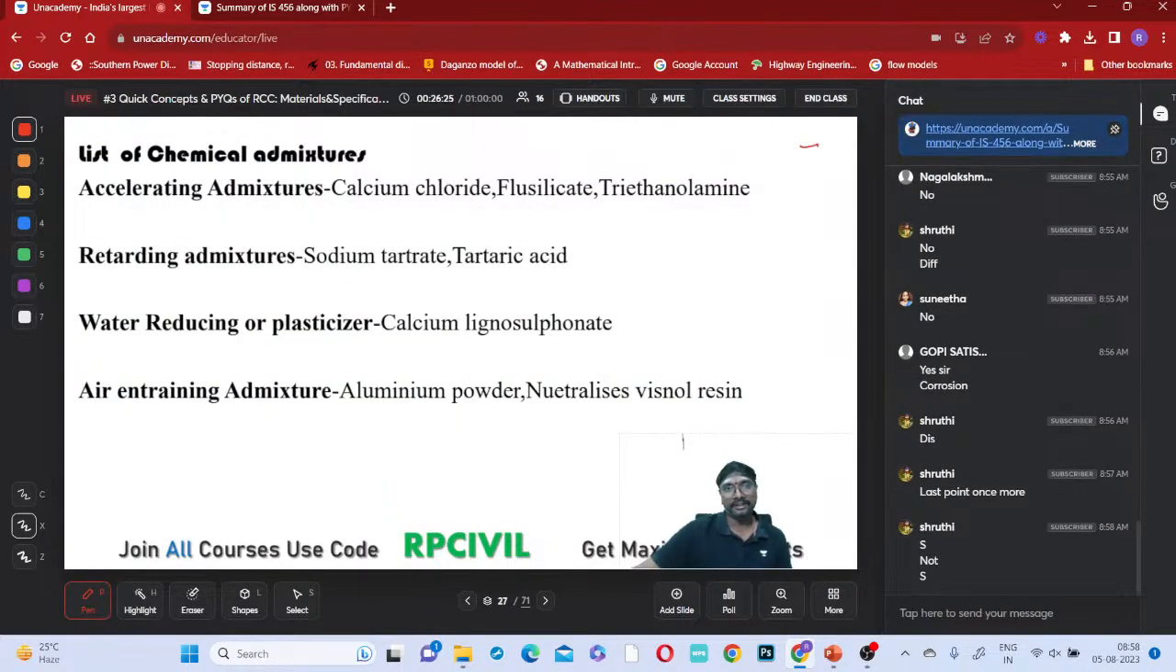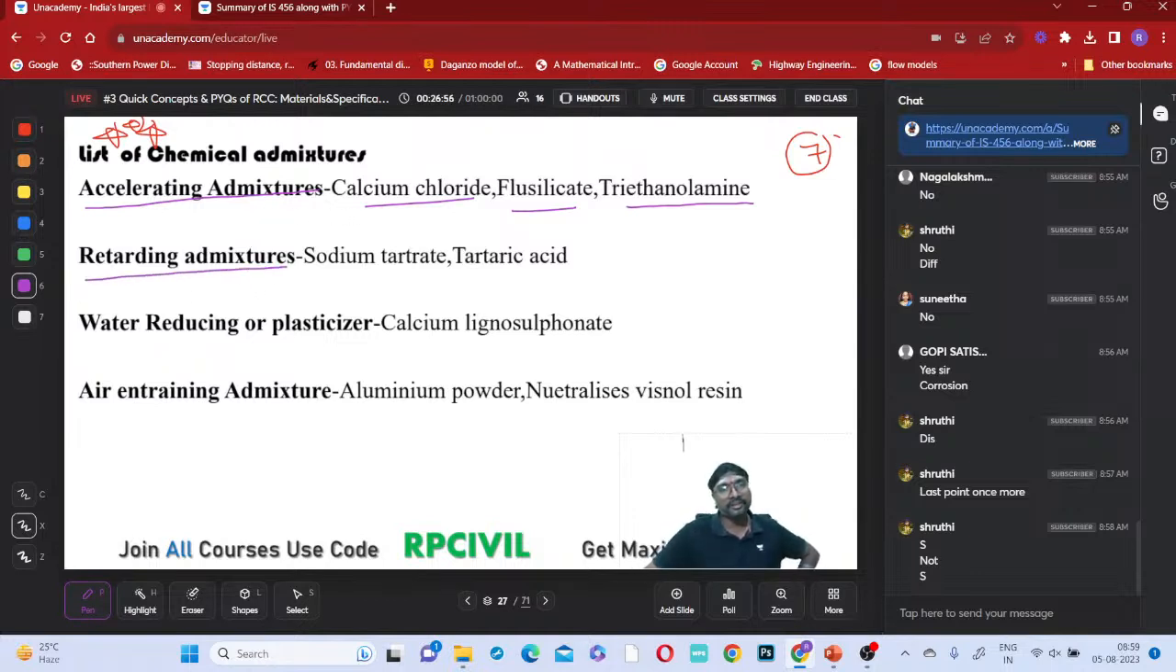Now, these are the list of chemical admixtures. This list will be very important. In many examinations it is asked, even in the state SSC JE exams. Accelerating admixtures: what are the examples? Calcium chloride, fluosilicate, triethanolamine. These are the chemicals used as accelerating admixtures.